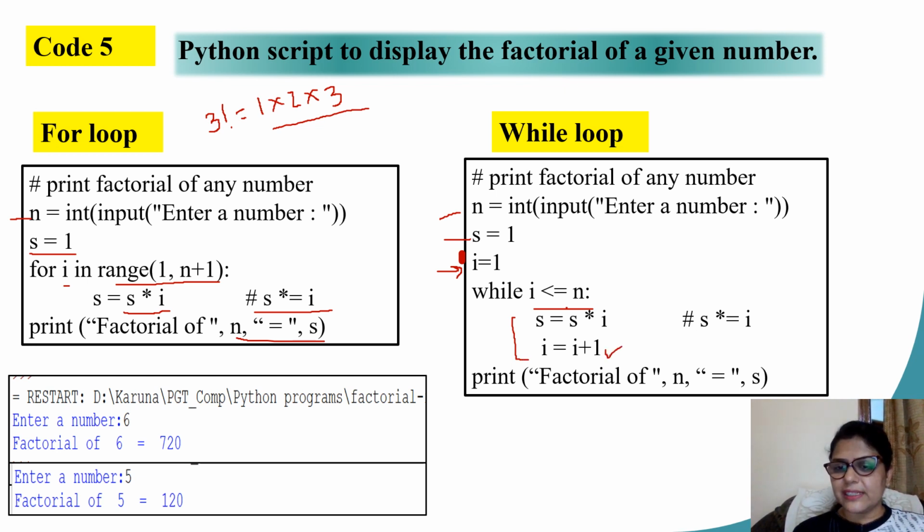Remember, update statements need to be there explicitly in while loop. After incrementing I, it will go up again. Check whether I is still less than equal to n. Yes, it will execute the loop body again. Finally, after the termination point has been reached, you will print the value of s with a constant message factorial of n equal to whatever is the present value.